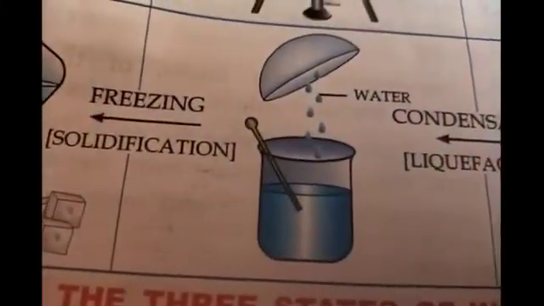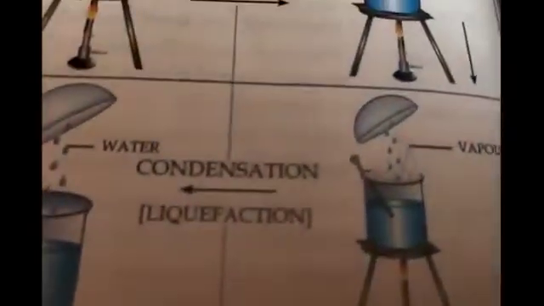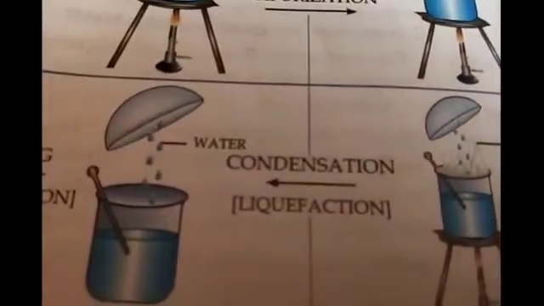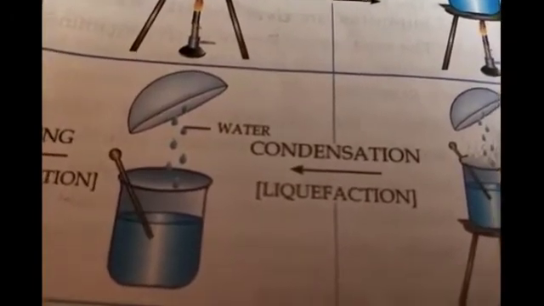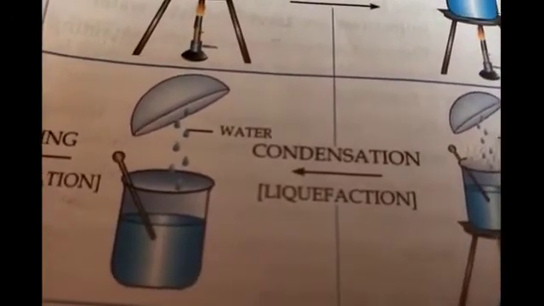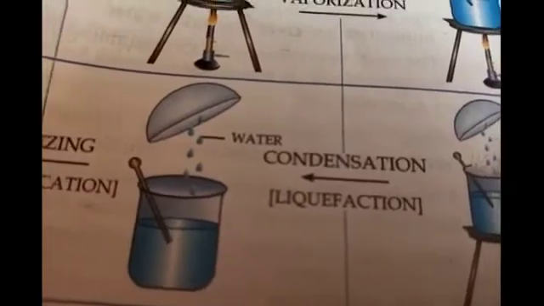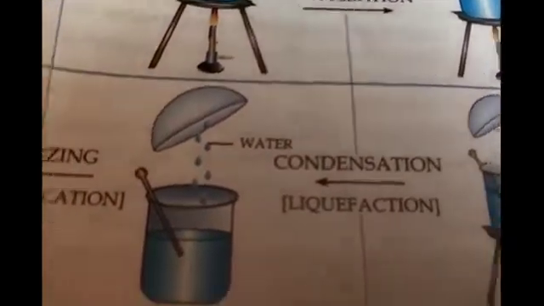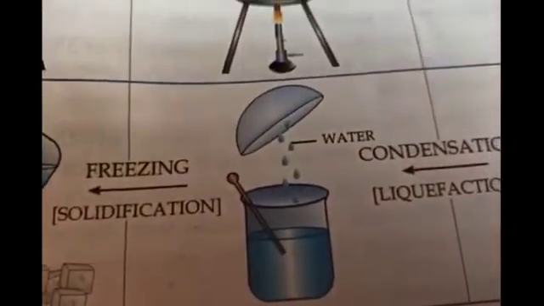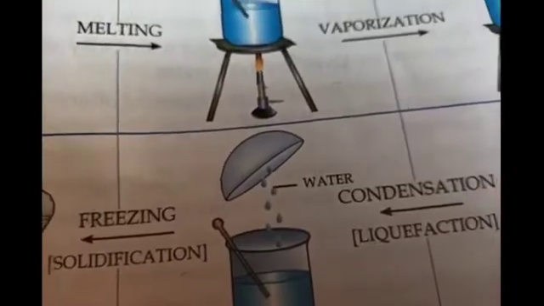And see, when we put a lid on the boiling water, what happens? Condensation occurs. The water vapor changes back again into the liquid. So now you know that interchange occurs when there is a difference in temperature and pressure.